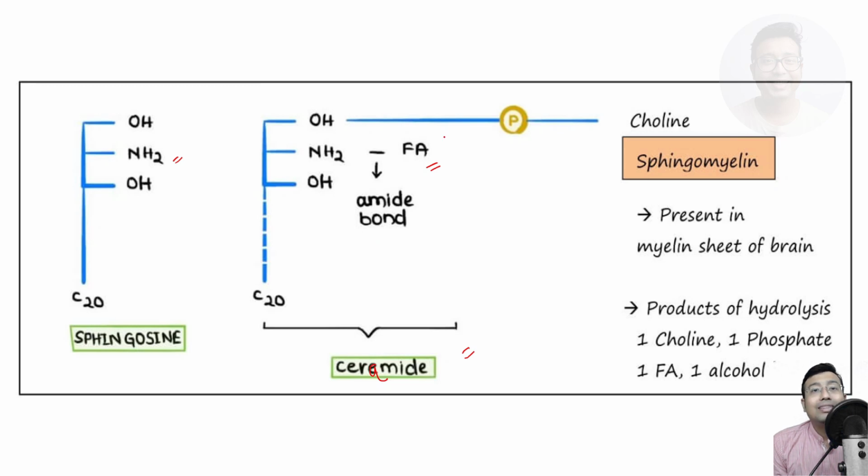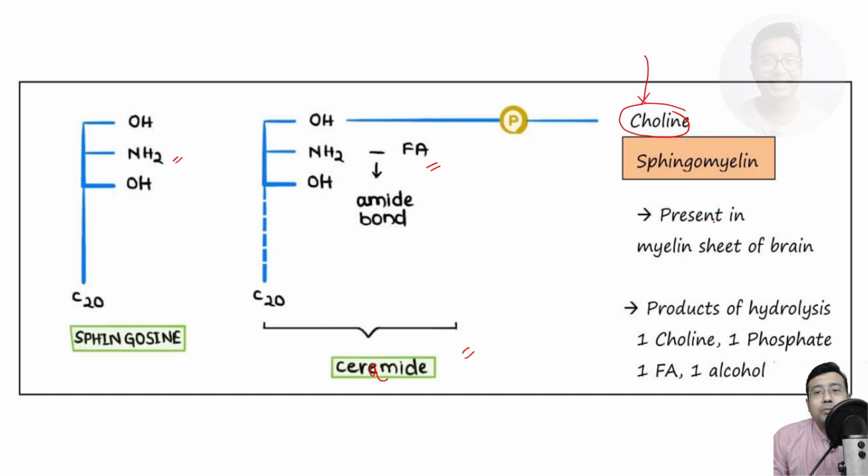Now, if this is connected with a phosphate and a base, for example, if this base is choline, it will be sphingomyelin. So based on this base, this basic structure of ceramide can lead to many such compounds. One of them is sphingomyelin. So let us know one or two things about sphingomyelin.